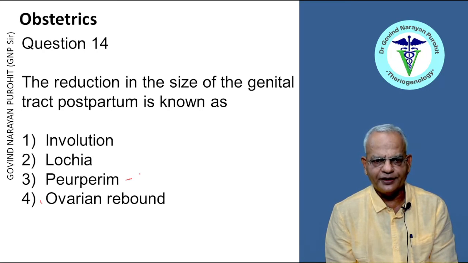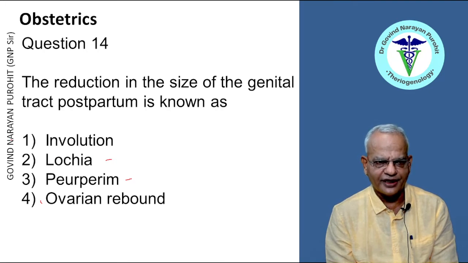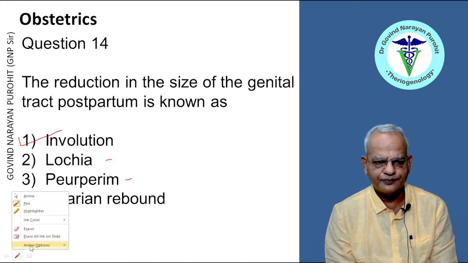Puerperium is the period when the first FSH is released and the progesterone block is removed. Lochia is the discharge that comes out through the vagina. So the reduction in the size of the genital tract postpartum is known as involution, reduction in the size. During involution there is lochial discharge, and during the puerperal period, the animal regains the sensitivity towards GnRH. Right? So involution is the right answer.